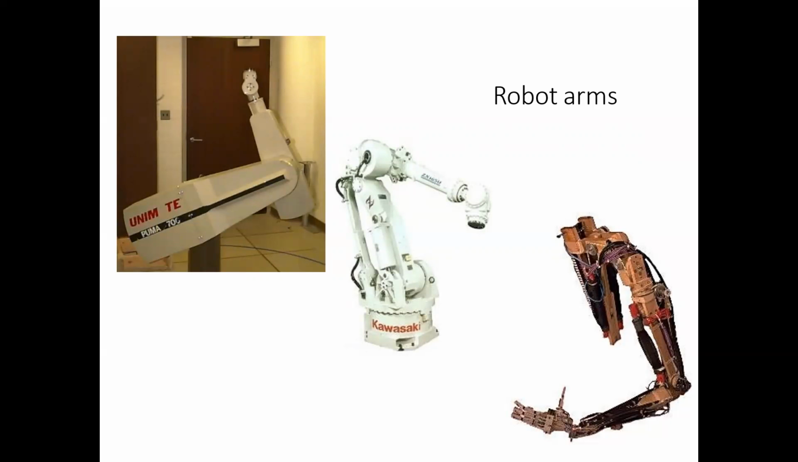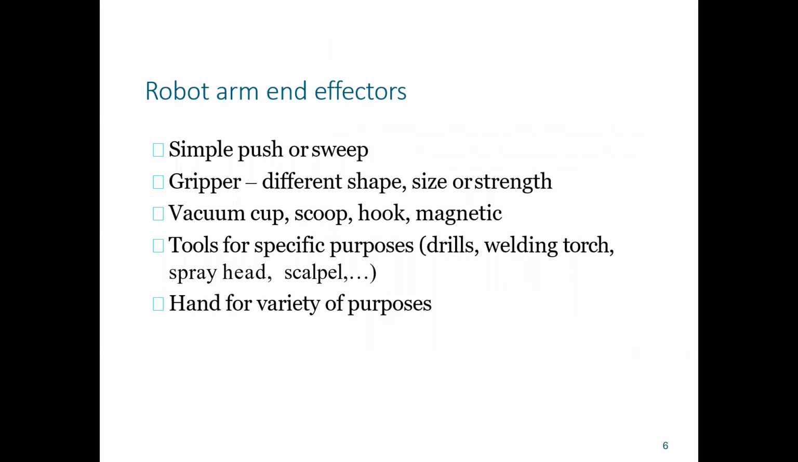These are the robot arm end effectors used in any robot arm. A simple push or sweep. Grippers in different shapes, sizes, or strengths. Vacuum cup, scoop, hook, and magnetic. Tools for specific purposes like drills, welding torch, spray heads, scalpel, etc. Hands for a variety of purposes.